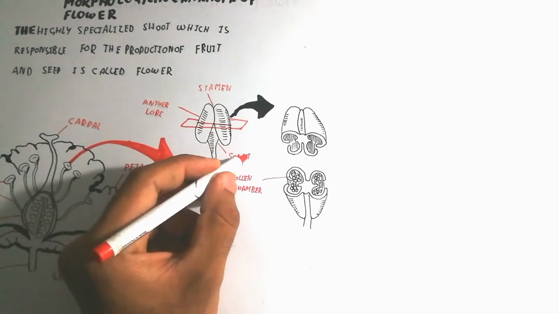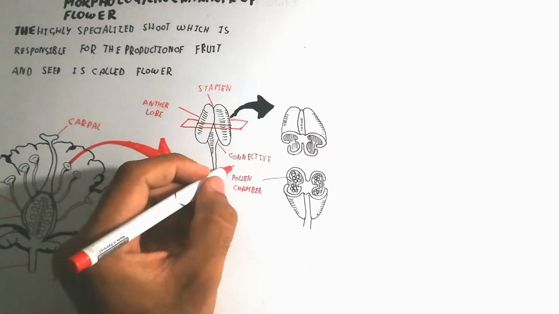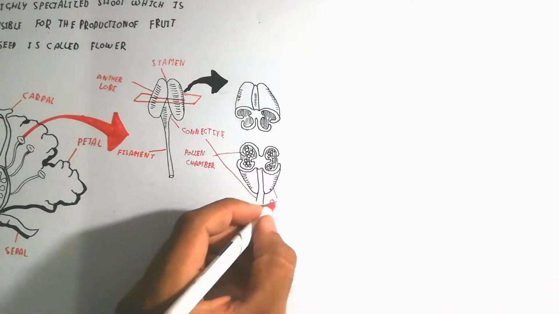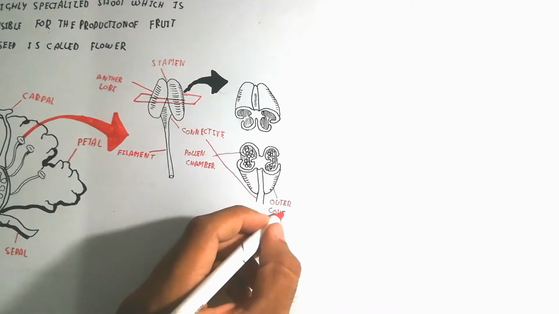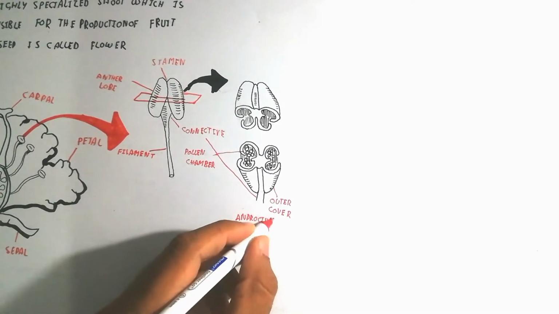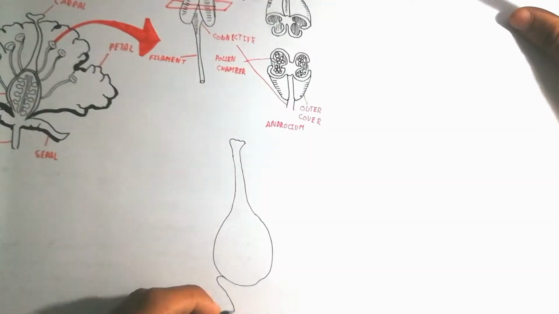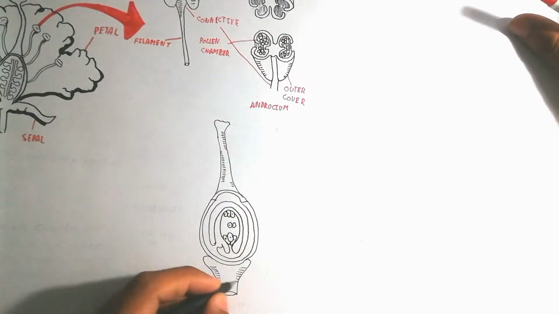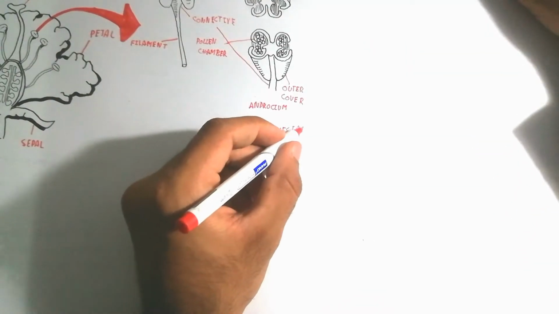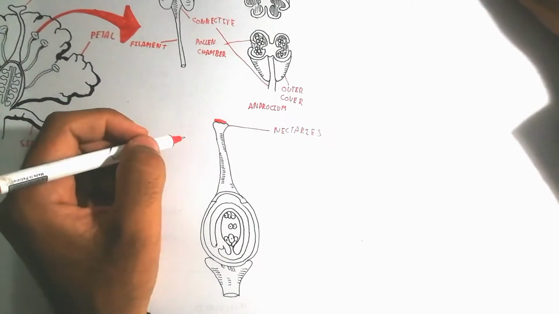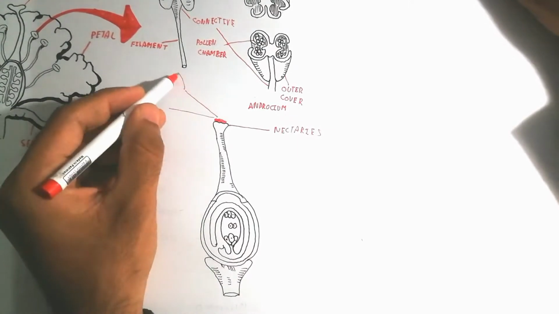The pollen is present between the chambers. Every chamber contains many pollens, and here's the outer cover, attached with the filament, which is attached with the ovary. So here we have the androecium, which is the male organ, and here is the female organ, which is known as the ovary. The upper part is the nectaries.